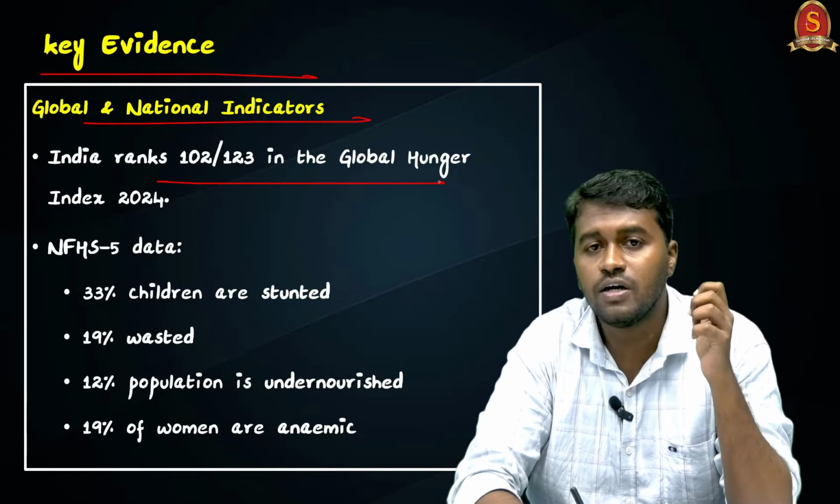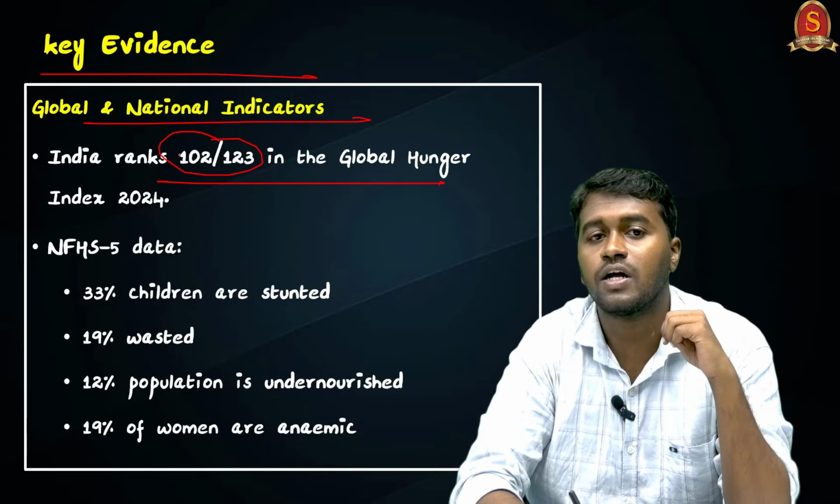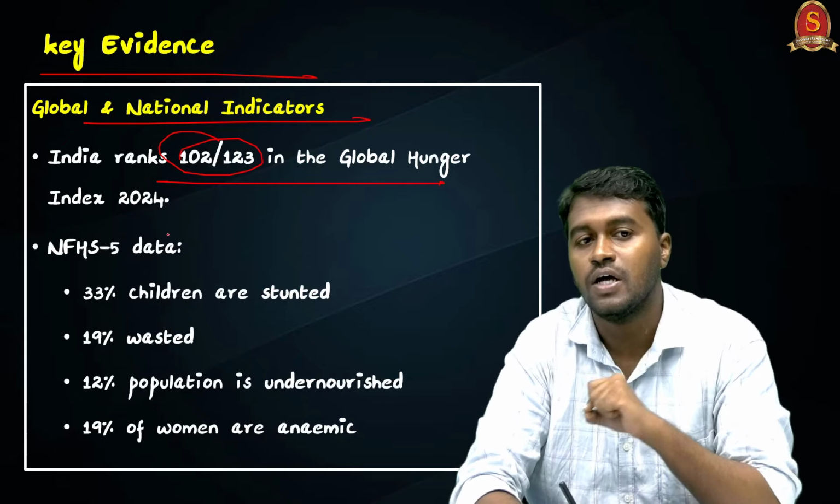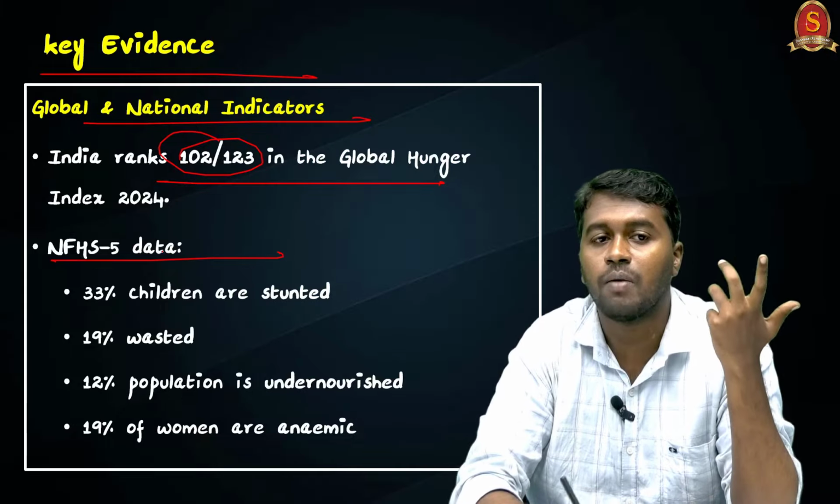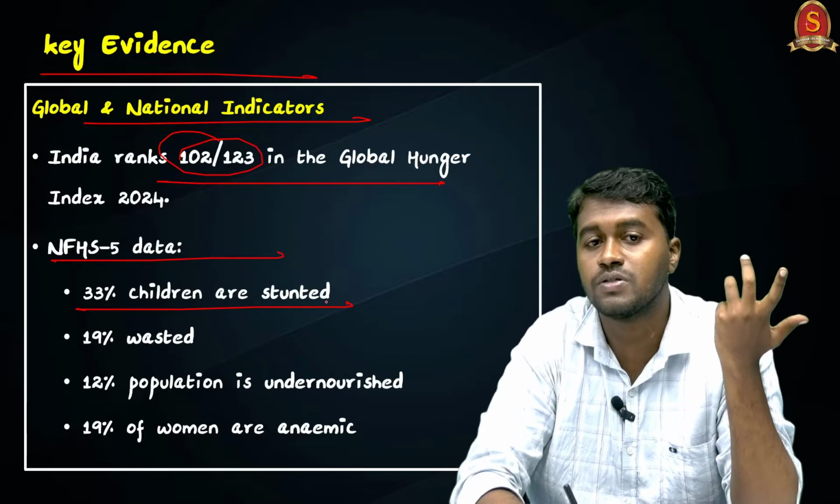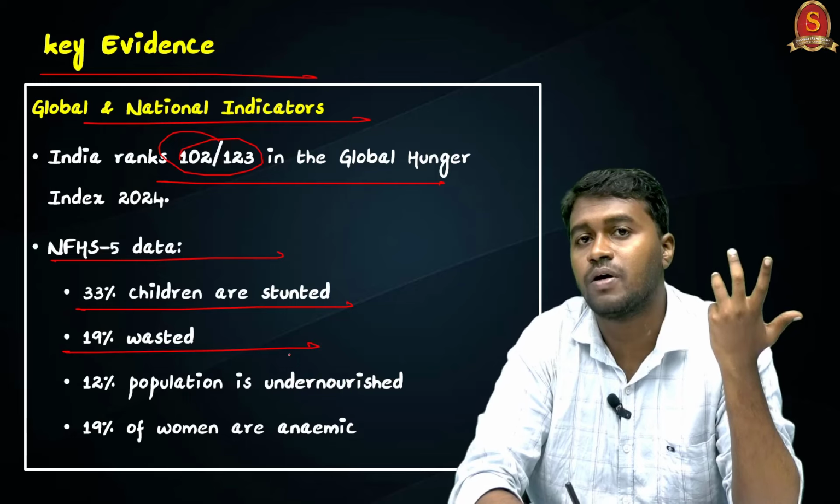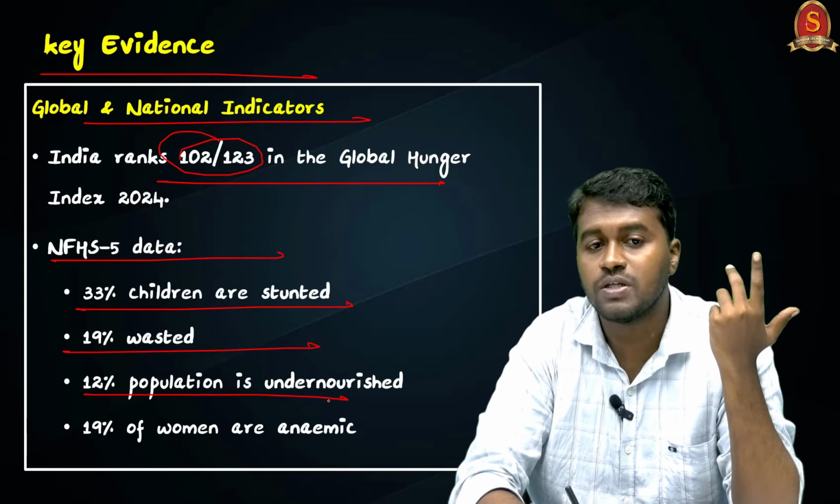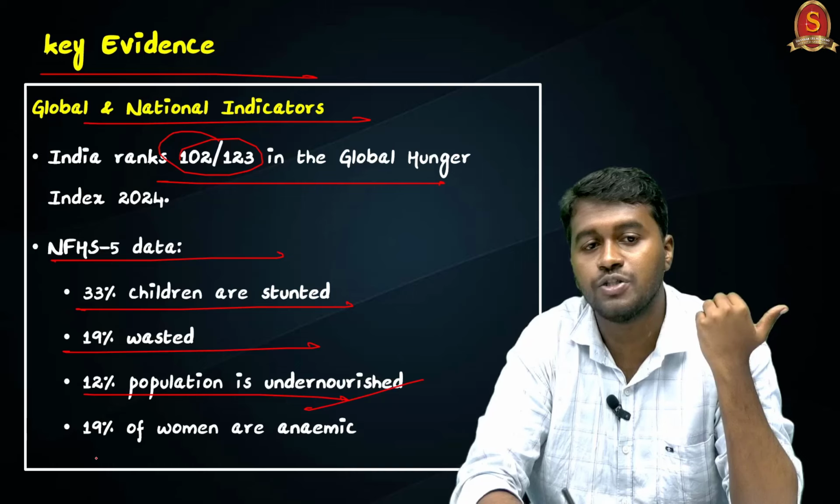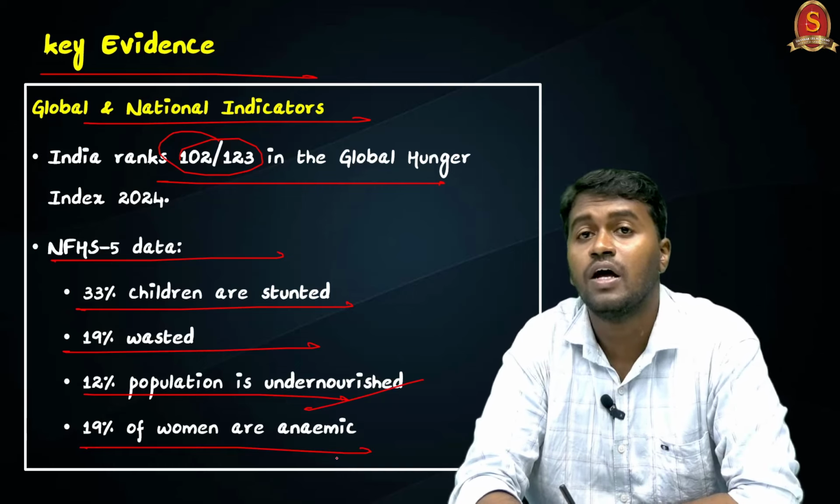So if you take the Global Hunger Index, the rank of India is 102nd out of 123 countries. And if you take the data from the National Family Health Survey 5, you can see that 33% of the children in India are stunted, 19% of them are wasted, and 12% of the population in India is undernourished, with 19% of women anemic.